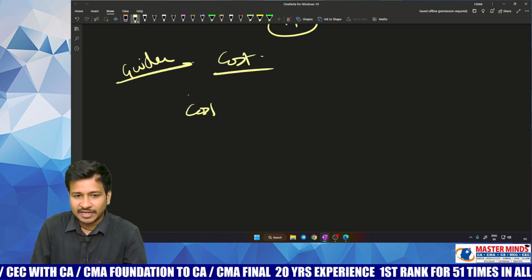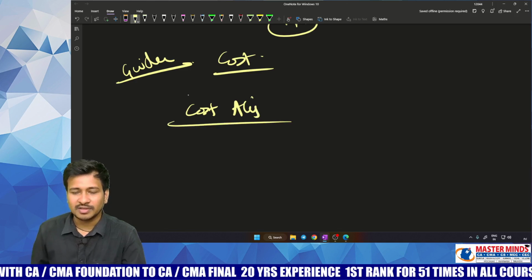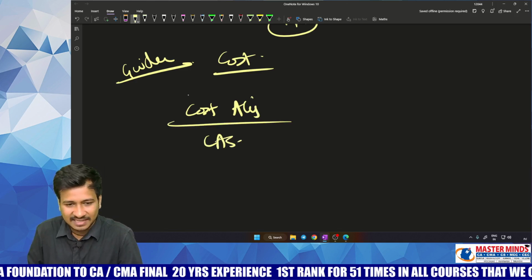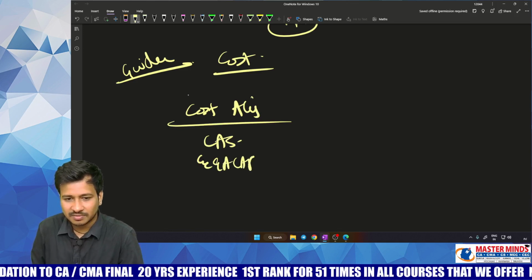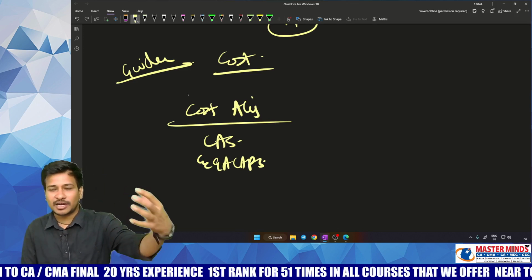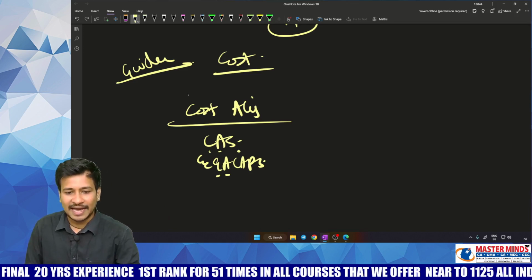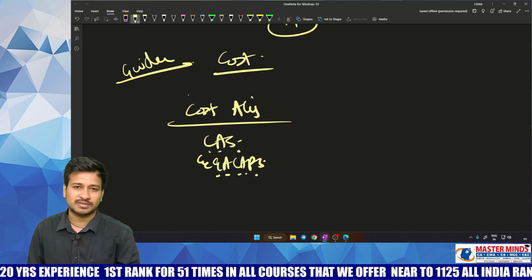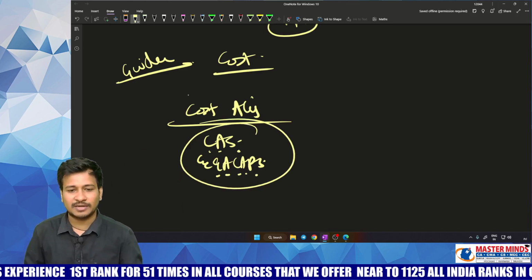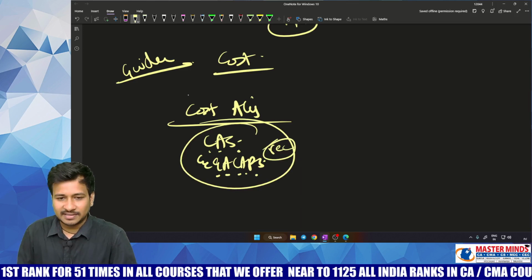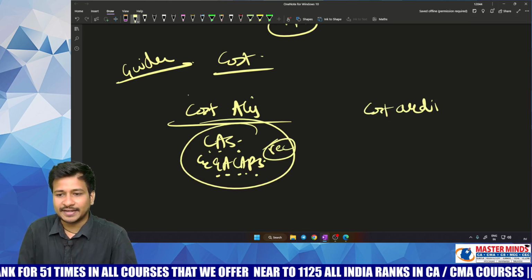First, for your kind information, with respect to cost accounting, you have the concept of CAS and GAAP, which are purely similar to your accounting standards and GAAP: cost accounting standards and generally accepted cost accounting principles. They might be mandatory, but these are absolutely recommendatory in nature. And next is all about cost audit.